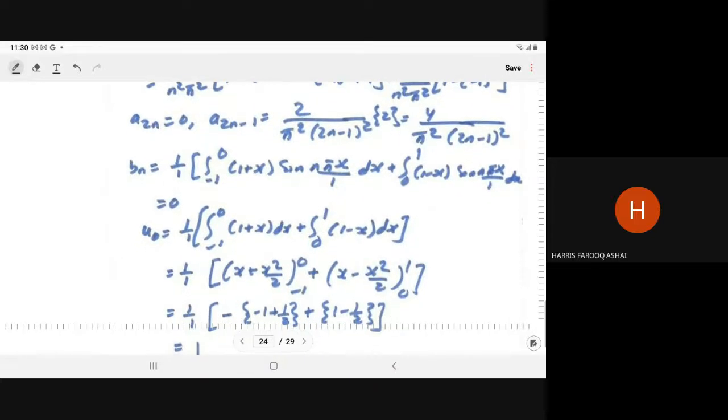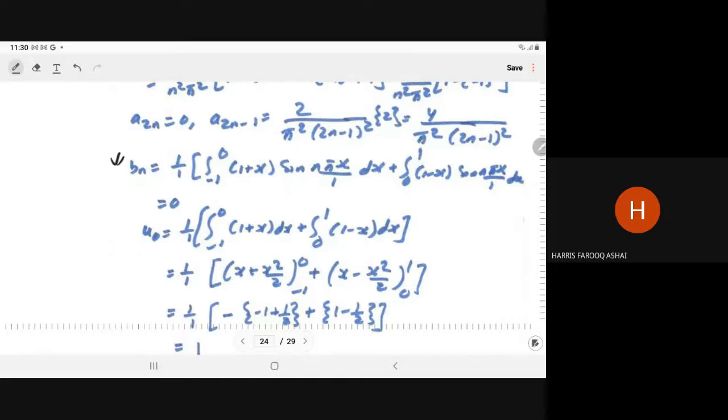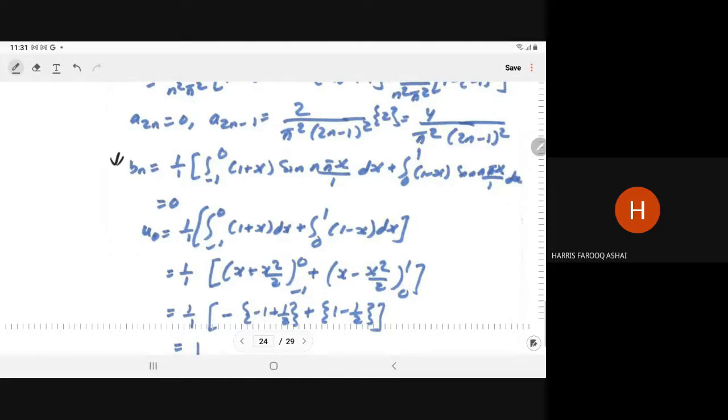Similarly, if you compute the bn, right? So bn will come 1 upon 1, minus 1 to 0, 1 plus x sin n pi x upon 1 dx, plus 0 to 1, 1 minus x sine of n pi x upon 1 into dx, and that will come 0.